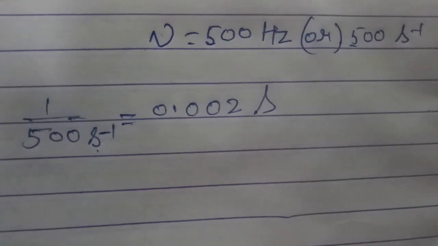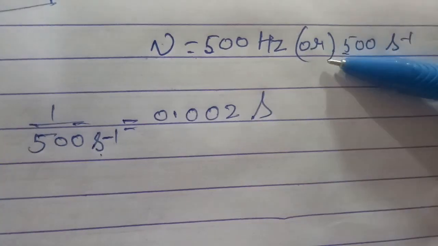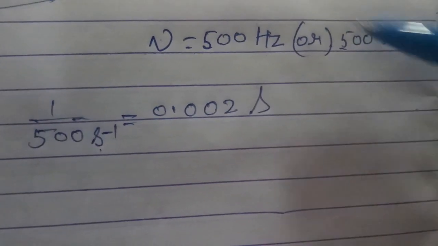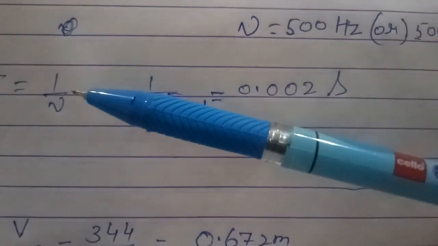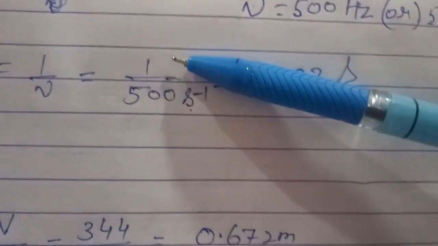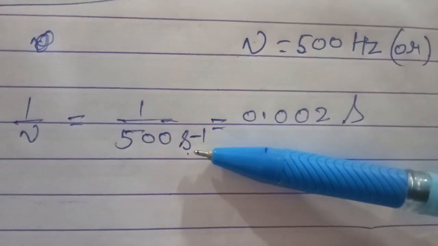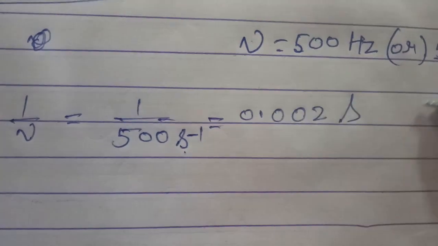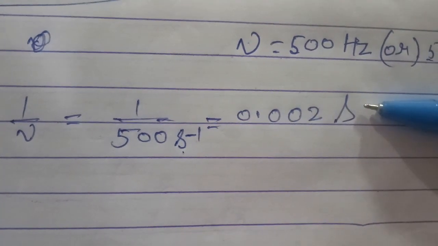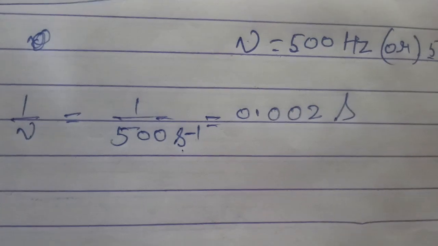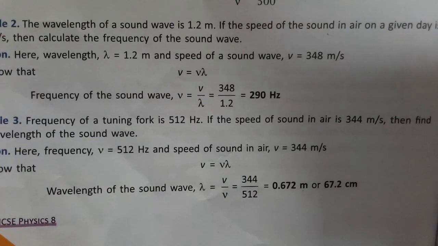seconds. So look at that, frequency 500 hertz, or you can also write it as 500 per second. So when you are putting in this formula T equal to 1 by nu, so 1 over 500 per second, it will be converted into simply second. So 0.002 second, this is the time period. Now look at the next one.